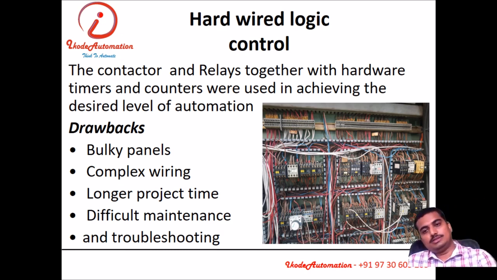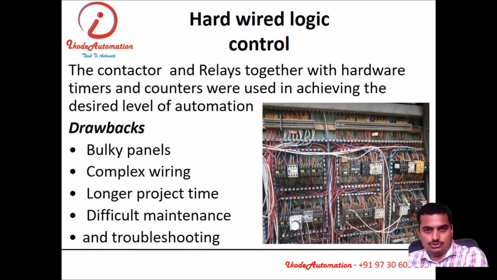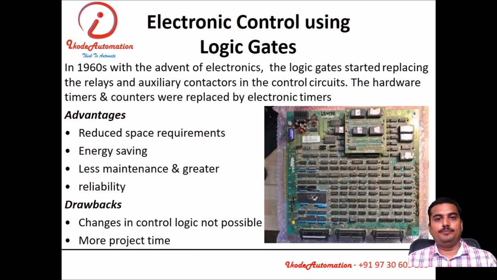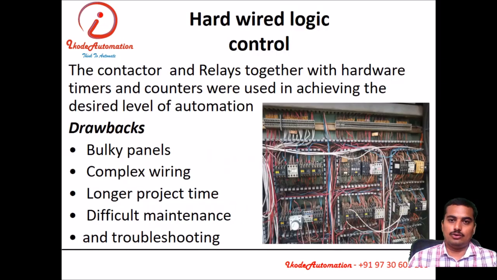From that, the PLC control evolved. Today we also used to say relay ladder logic. Relay ladder logic means nothing but the replacement of hardware logic with soft relay logic. After hardware logic control, electronic control using logic gates evolved. In the 1960s, the electronic logic gate was first introduced in industrial automation. It has very good advantages over the hardware logic and previously pneumatic control and manual control.